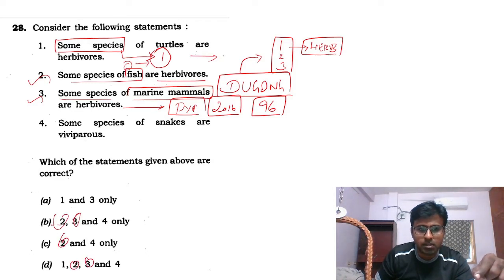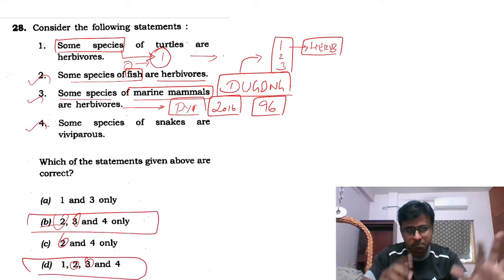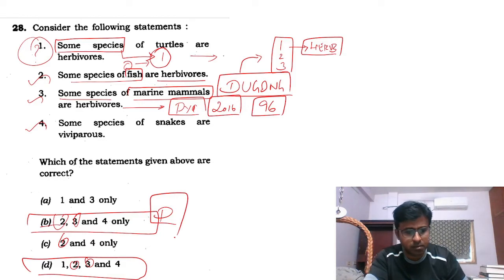So either this answer or this answer, and snakes are viviparous. True. This only I had a doubt about, but on the day I picked D. So D is the answer. You can check it.